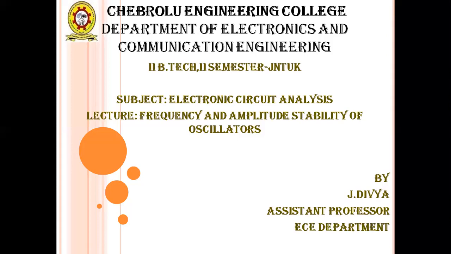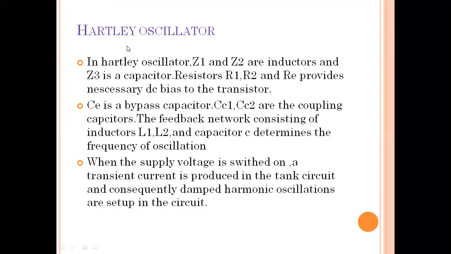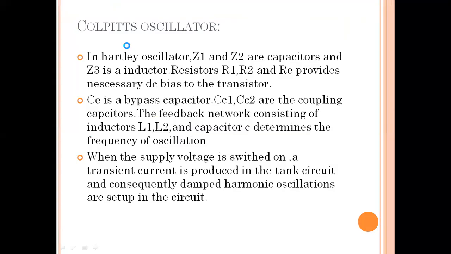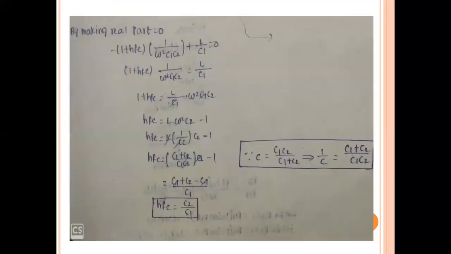So in the previous session, we covered the crystal oscillator. What is a crystal oscillator? What is the frequency of oscillation? What is the resonant frequency? That is, we have two types of frequency, series resonant frequency and parallel resonant frequency. And what is the Pierce crystal oscillator? These topics we covered in the previous session. Now we will see frequency and amplitude stability of oscillators.